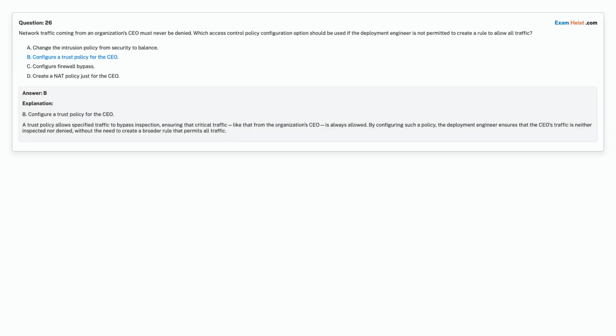Correct answer is option B. Configure a trust policy for the CEO.